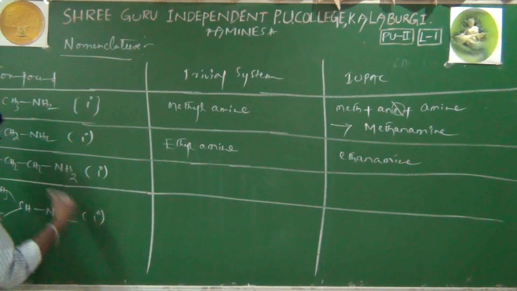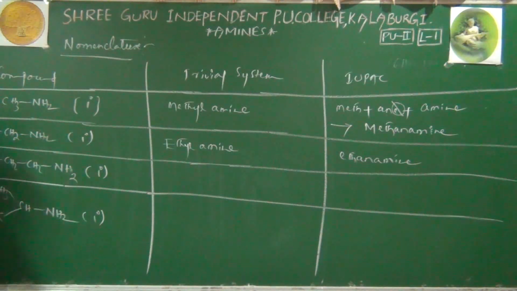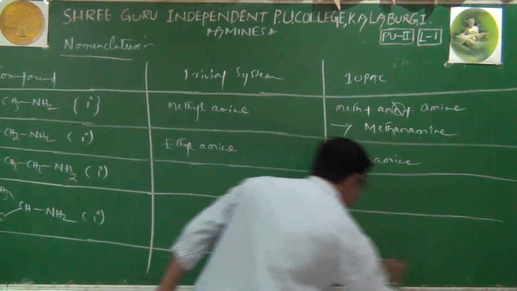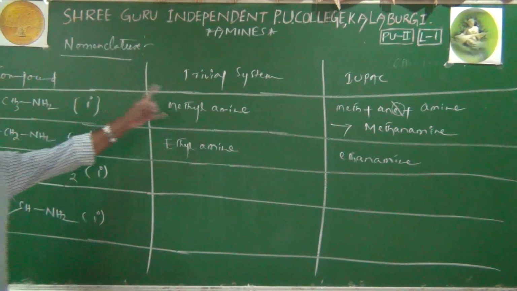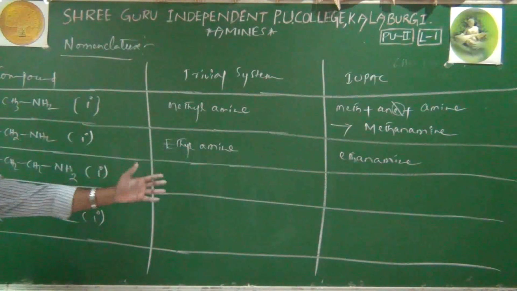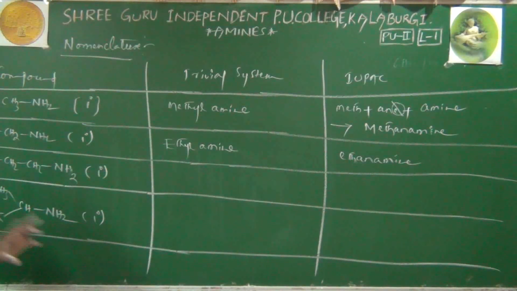Now we will see the difference among them. Here also 3 carbons are present, and here also 3 carbons are present. But here all 3 carbons are in a straight chain, and here they are not arranged in a straight chain manner. That's why both the trivial name as well as the IUPAC name will be slightly different.